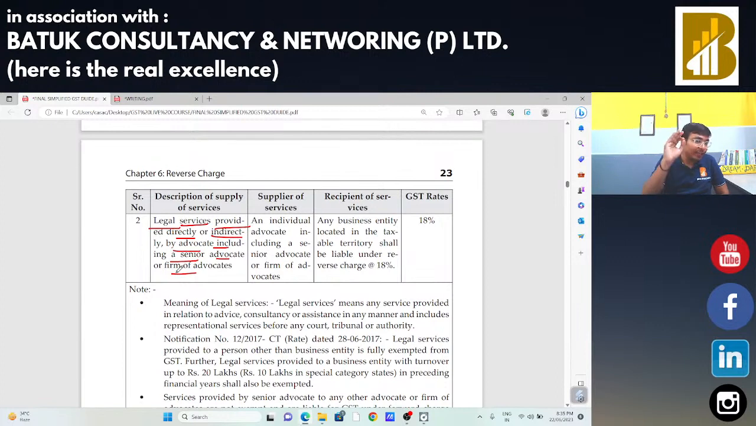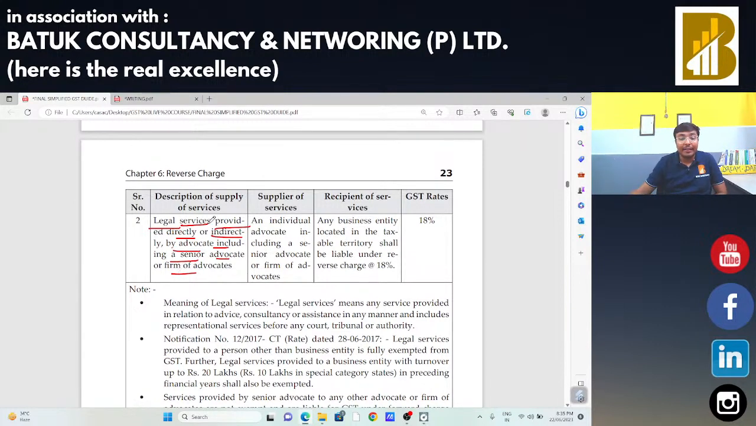But if any advocate is going to provide the services of return filing, कई सारे टैक्स कंसल्टेंट है जो कि एडवोकेट है, और अगर वो टैक्स कंसल्टेंसी की सर्विसेज प्रोवाइड करवा रहे हैं, that is tax return filing की सर्विसेज प्रोवाइड करवा रहे हैं, in that case we can say reverse charge mechanism will not be applicable.